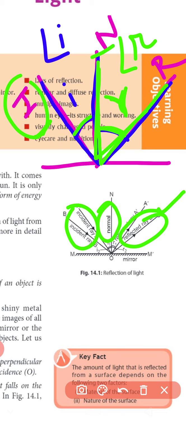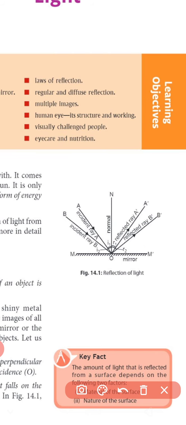According to the first law of reflection, the incident ray, reflected ray and normal ray, all three rays, like this is an incident ray, normal ray, reflected ray, always lie on the same plane. That is our first law of reflection. What is the first law of reflection? That the incident ray, reflected ray and normal ray all lie on the same plane. Okay, so that is our first law of reflection.